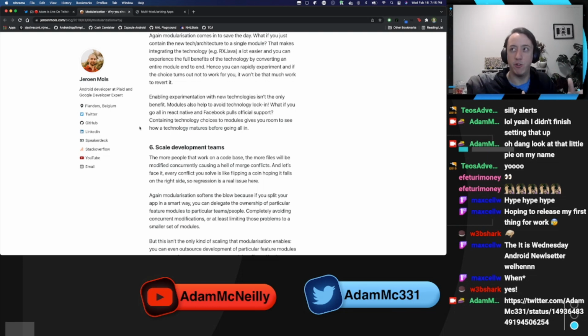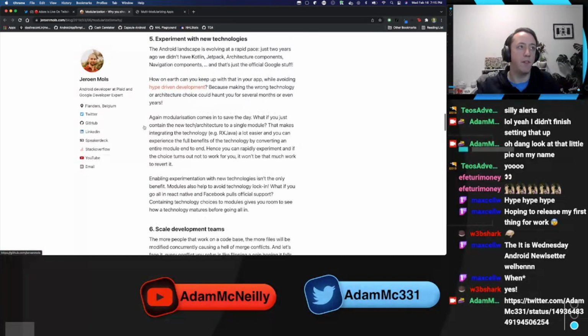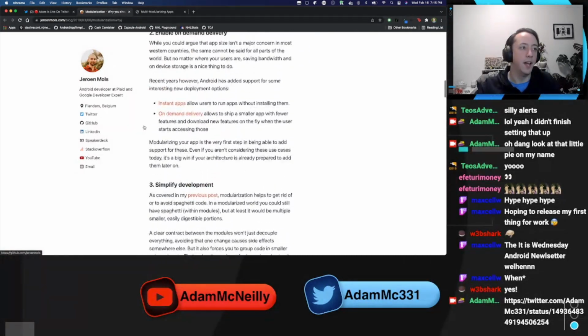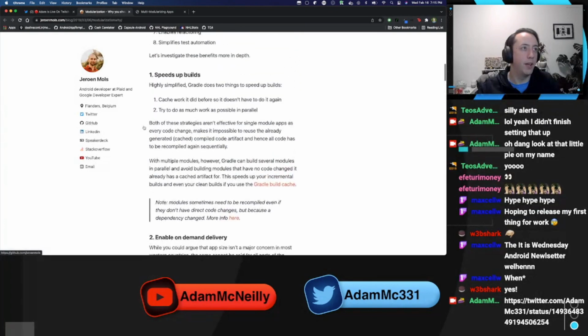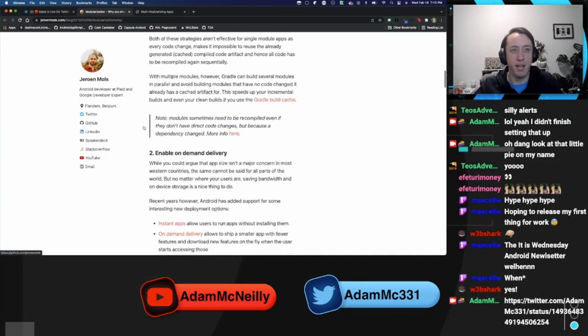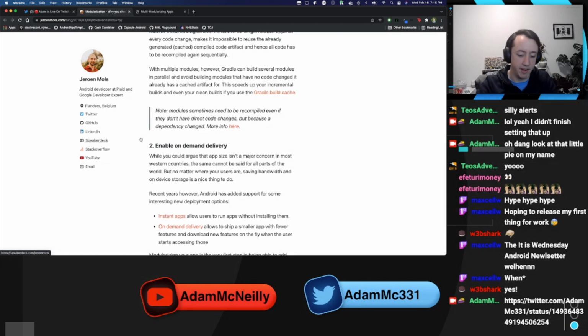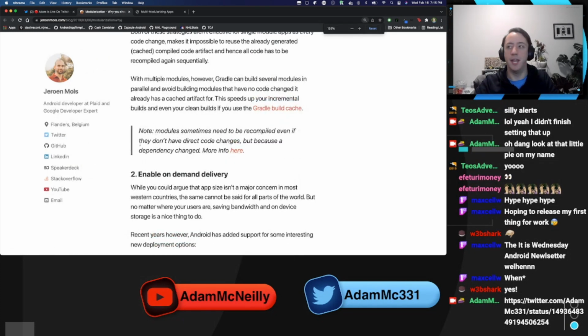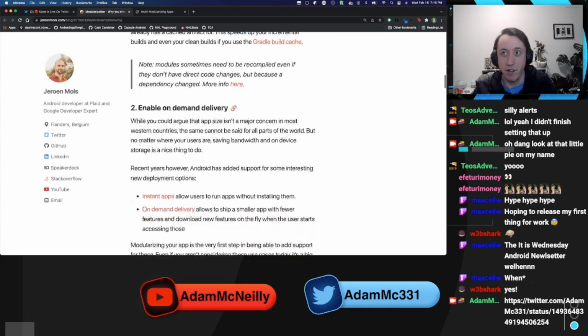But if I use modules and I have split this up into chunks of work, Gradle can keep track of, oh, these pieces of code have already been compiled, I just need to recompile the portion that's changed. So your local build times are going to get a lot faster. The other benefit of having things split up is, what do they call it, on demand delivery. This is a thing that Android supports now where you could have a feature module that doesn't get shipped with your app and users can download it as needed when they use a feature.